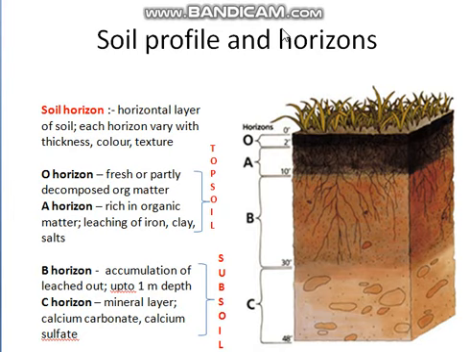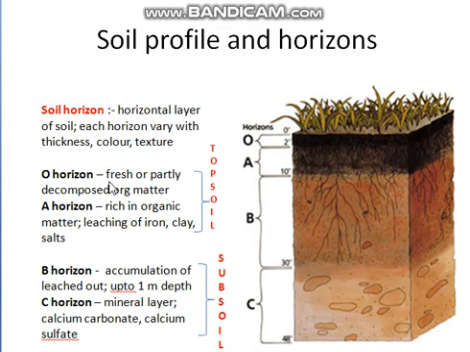Next topic is soil profile and soil horizon. The soil profile consists of various soil horizons. So what do we mean by soil horizon? Horizons are horizontal layers of soil which may consist of various colors. They could have different textures, and the thickness of the soil could be different. Now these horizons are divided into four.